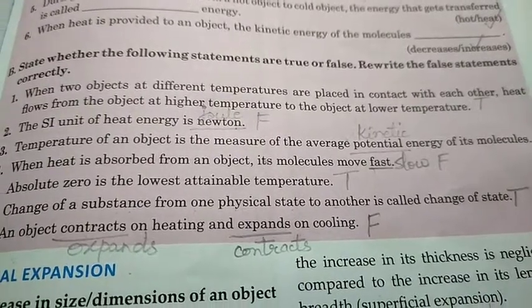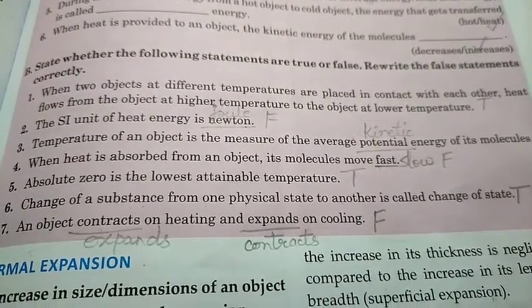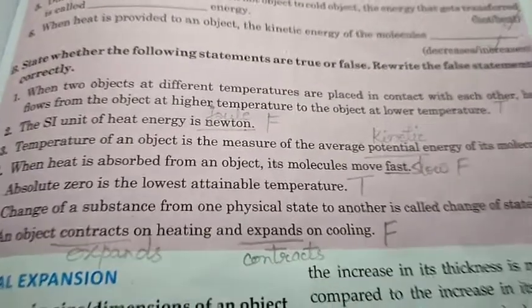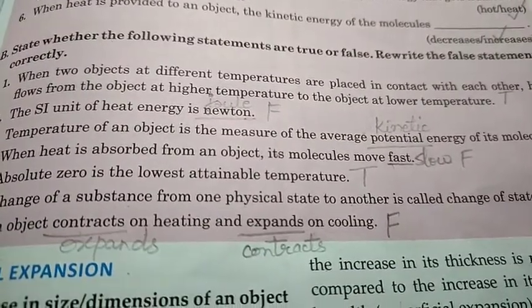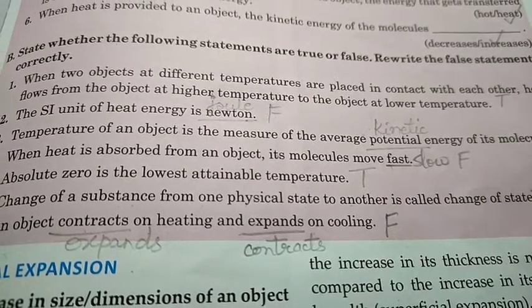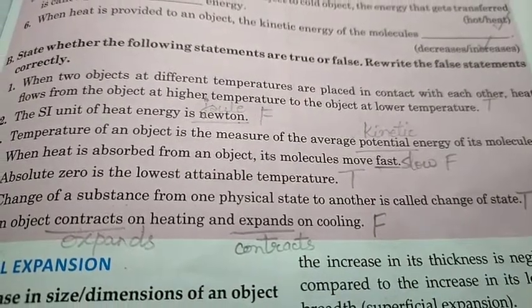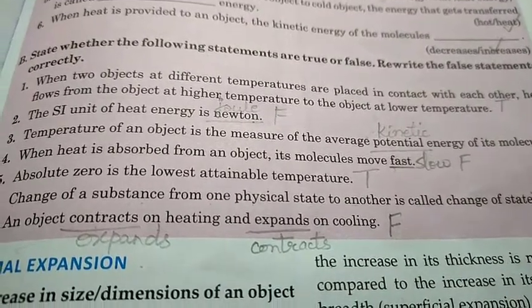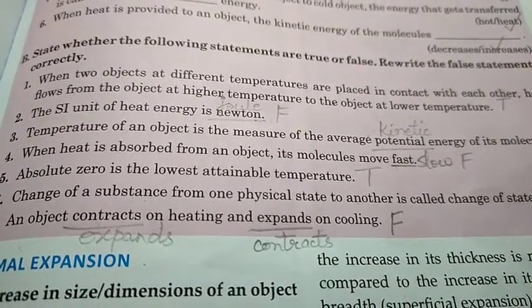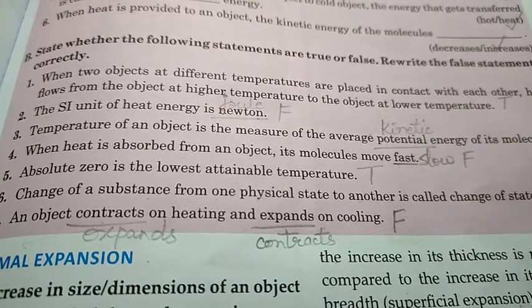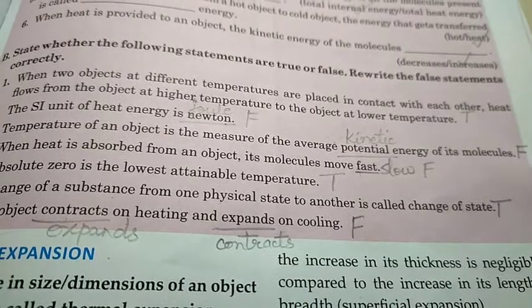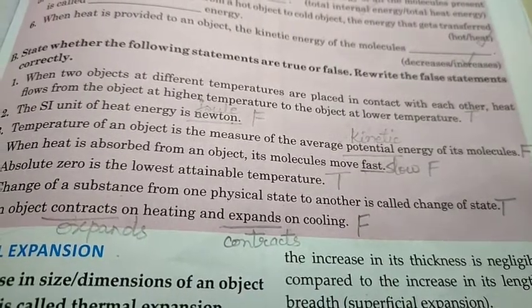Number 1 is when two objects at different temperatures are placed in contact with each other, heat flows from the object at higher temperature to the object at lower temperature. This is true. The SI unit of heat energy is Newton. This is false. SI unit of heat energy is Joule. Temperature of an object is the measure of the average potential energy of the molecules. It is false. That is the kinetic energy.